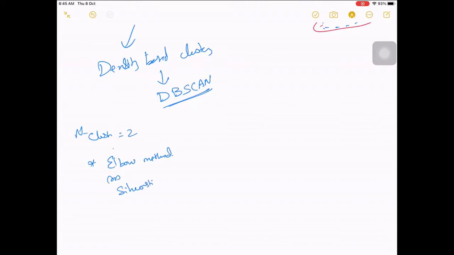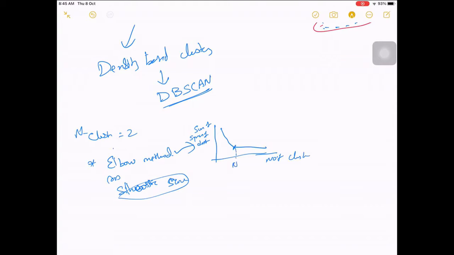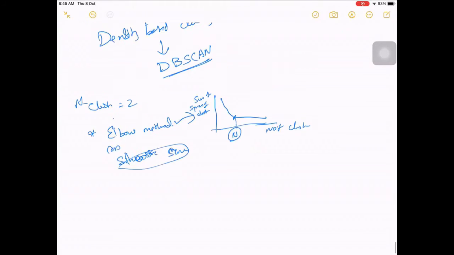So these two can be a comparison. Mostly this is the much more popular method, where you look for that particular bend in the sum of squares of distance versus number of clusters. So we look for that bend and pick that number of clusters. So this is about k-means.